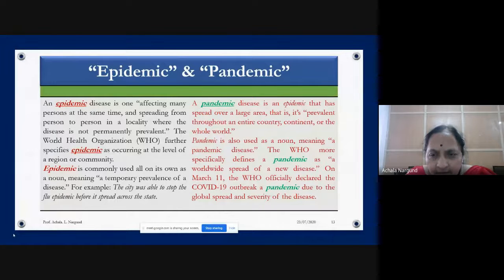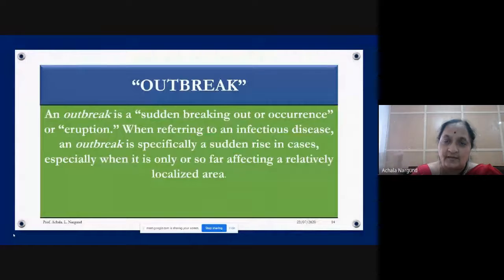But when it went out of China, suddenly it had an outbreak. So suddenly it has gone throughout the whole world. Why has it come suddenly? This is very important. See, an outbreak is a sudden breaking out or occurrence. So we thought that it's still in China, we will not bother.